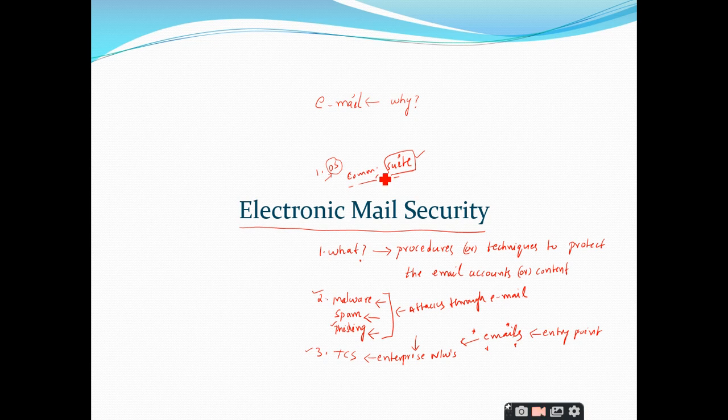Yes, sir. And one more thing is, email is the most commonly used network based application. Is email a network based application or not? What do you mean by network based application? These are the applications that depend on networks. Without any network you cannot communicate or send emails to others. That is the point you have to understand here. There are different applications which depend on the network, and the most important application that completely depends on the network is the email.